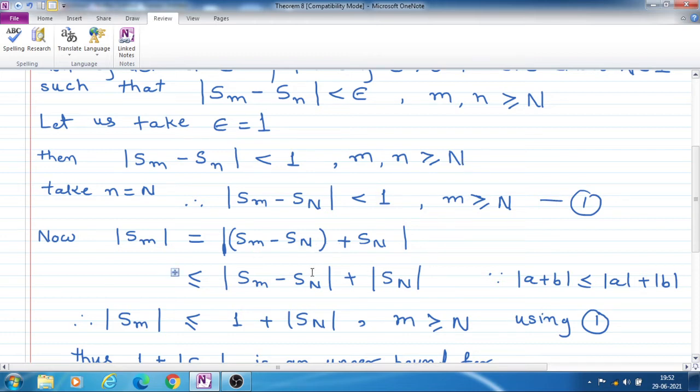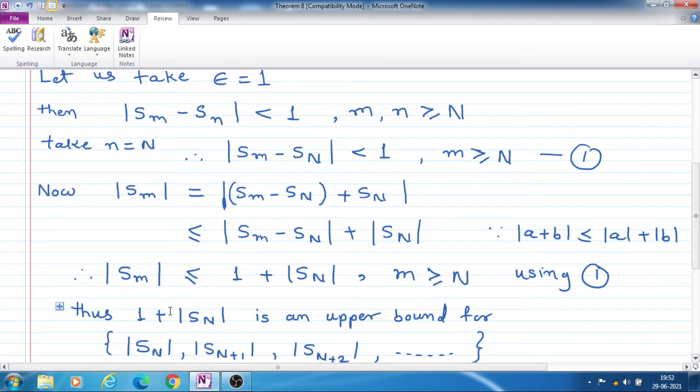So this mod is less than or equal to mod Sm minus Sn plus mod Sn. This is a result: the modulus of an addition is always less than or equal to the addition of their separate moduli.